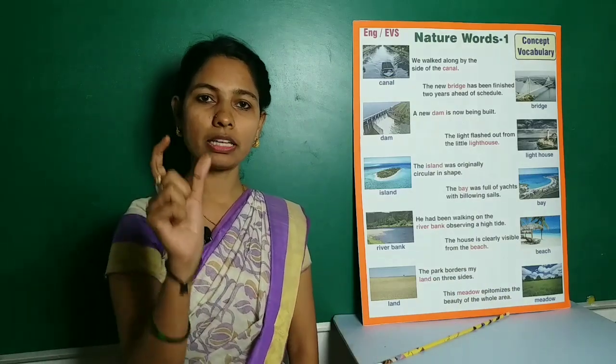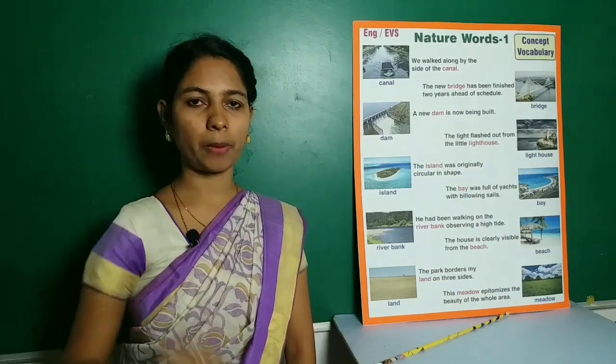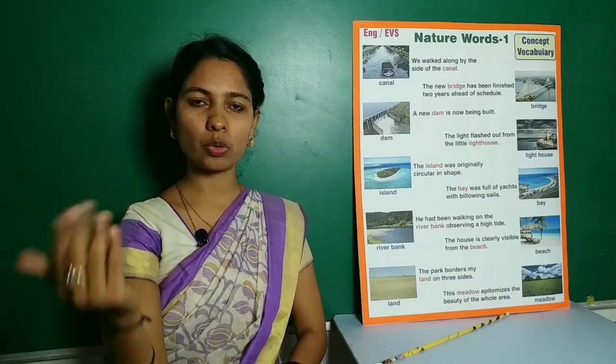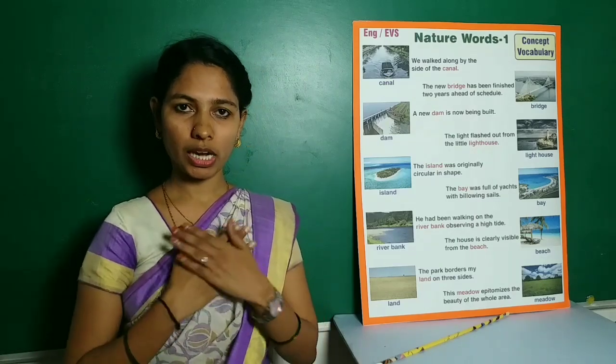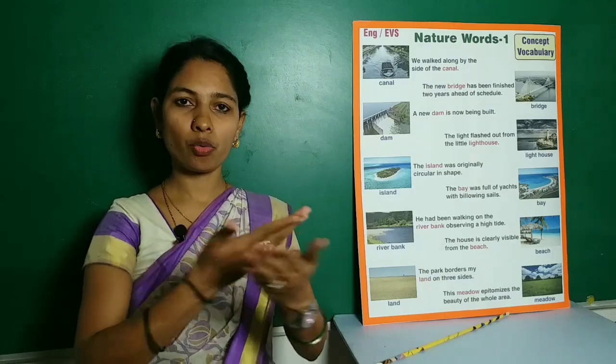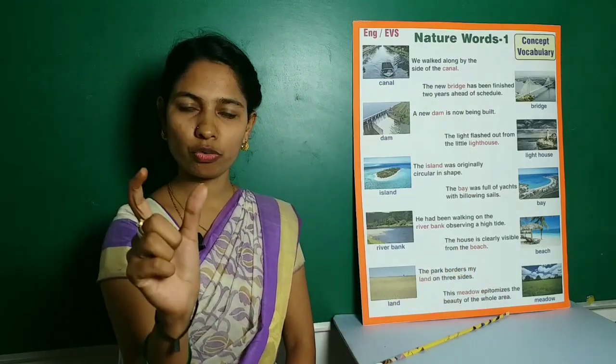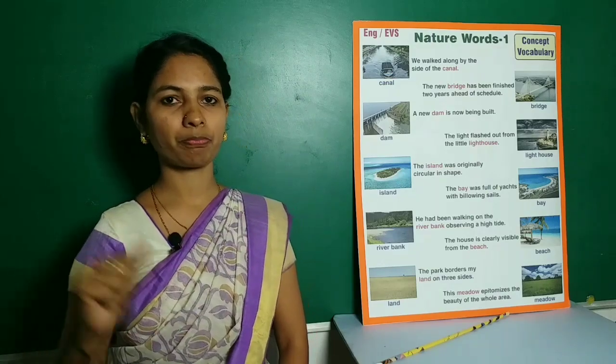Schedule means another word for timetable. Railways have their own schedule. In our school, we have our own timetable.